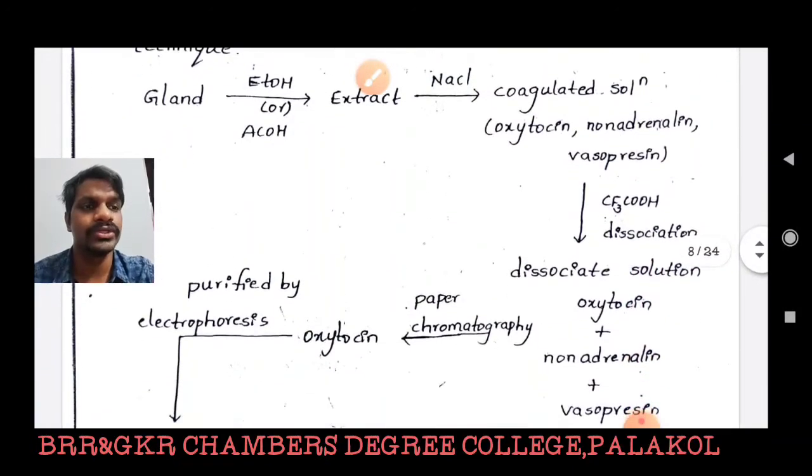Then we can get a dissociated solution which contains separate hormonal molecules: oxytocin, noradrenaline, and vasopressin. Now these peptidal hormones are separated by paper chromatography and purified by electrophoresis. This is the isolation technique of oxytocin.